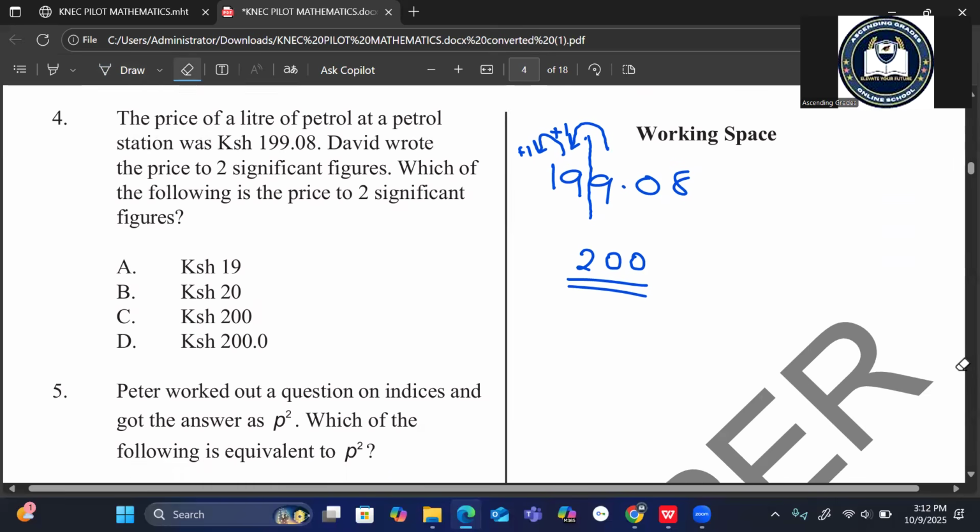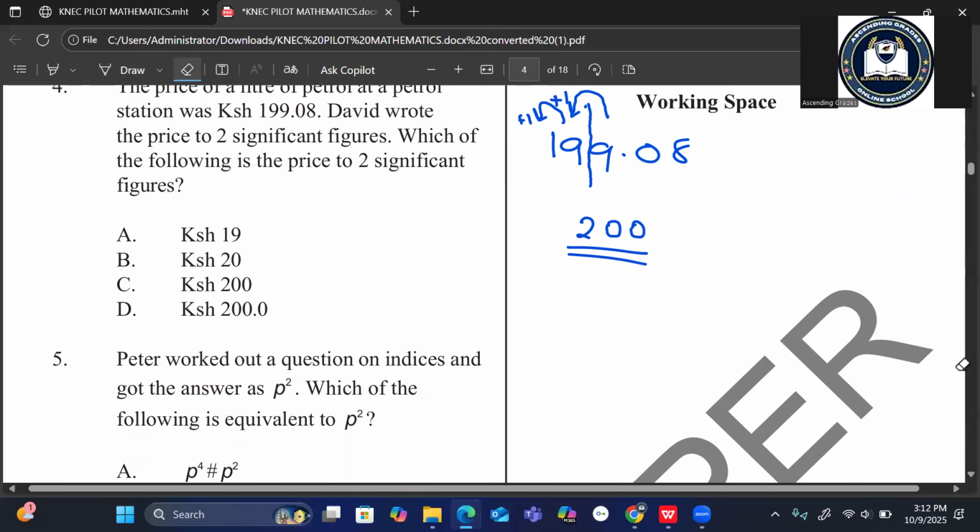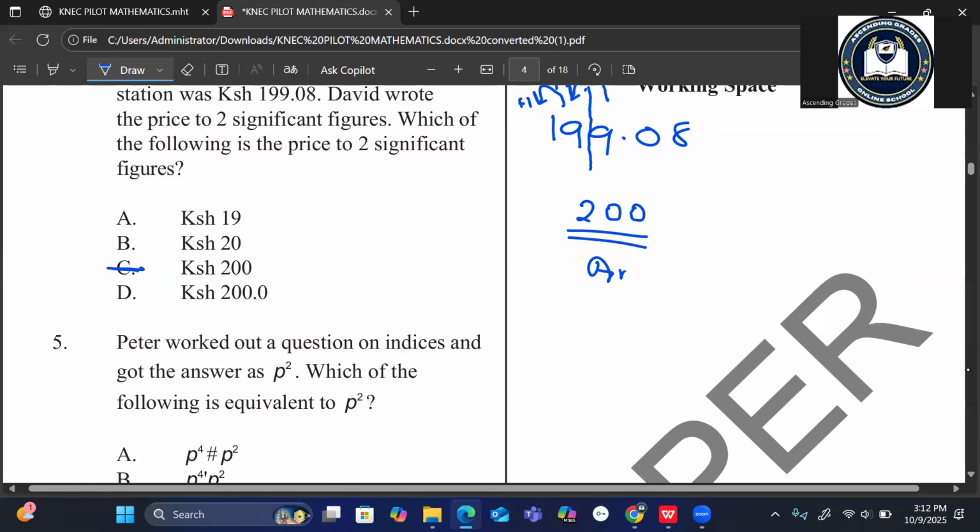So when you go back to our case, C is our choice. C is the answer. It is 200. Our answer is C.